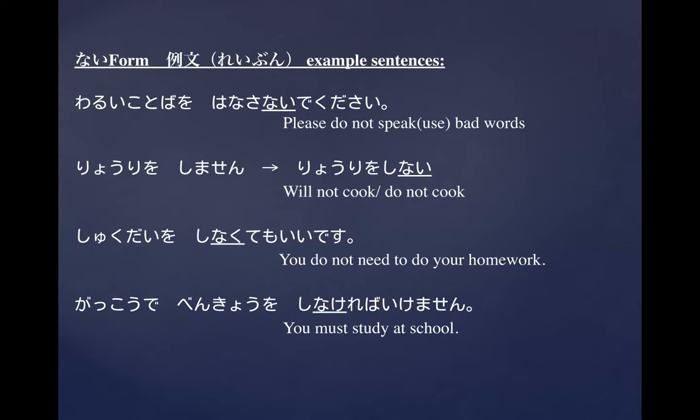ないでくださいね。料理をしません。料理をしない。宿題をしなくてもいいです。You do not need to do your homework. Now that is also part of your vocabulary list. 学校で勉強をしなければいけません。or しなければなりません。You must do. So those are the examples of the sentence frames or the sentence endings that we're learning in this particular structure.